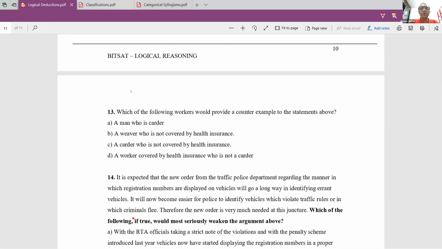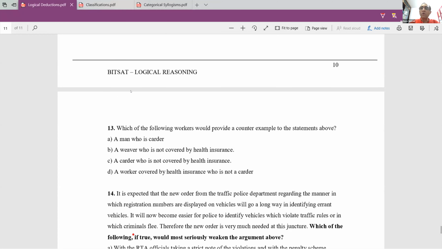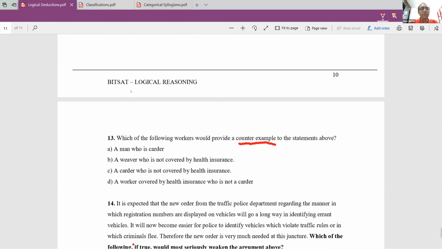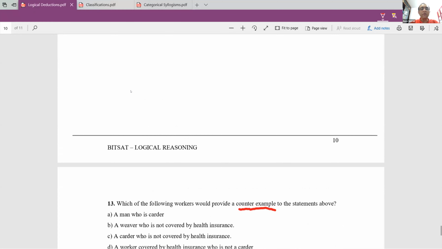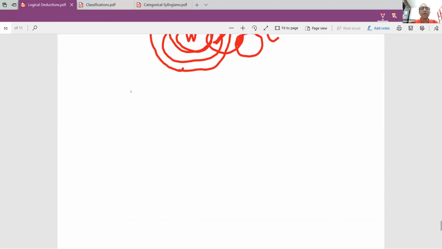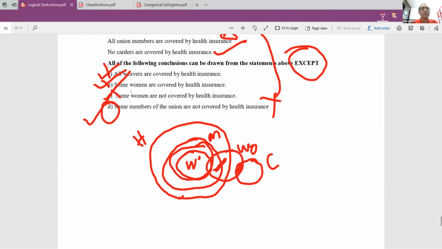Which of the following workers would provide a counter example to the statements above? I'm just going back to the 13th question. He's asking for a counter example. Counter example means something which goes against the statements that are given. So the statement that is given here is a weaver. We all know that weavers are covered by health insurance. All the weavers are covered by health insurance.